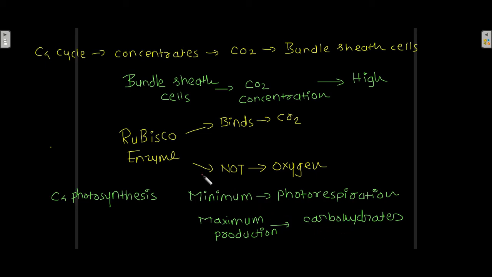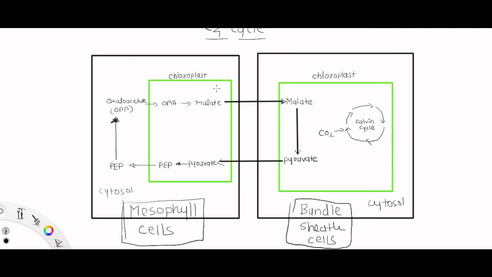So this diagram represents your C4 cycle. In the chloroplast, the oxaloacetate is converted into malate. This is happening in the mesophyll cells. Now the malate generated in mesophyll cells is transported into the chloroplast of the bundle sheath cells, where this malate is converted into pyruvate, and in this process the carbon dioxide is released, which is incorporated into the Calvin cycle.